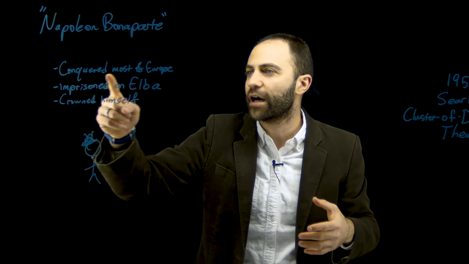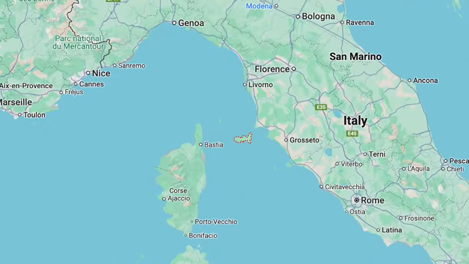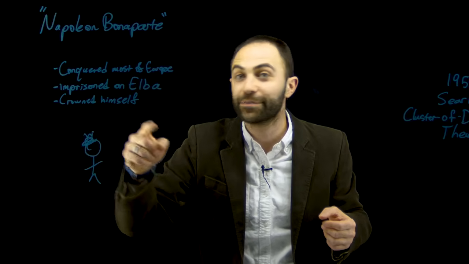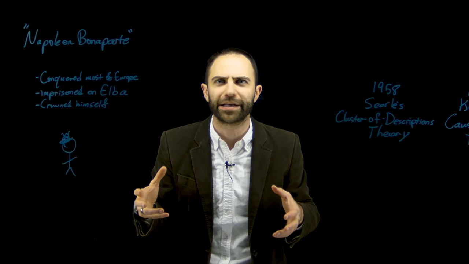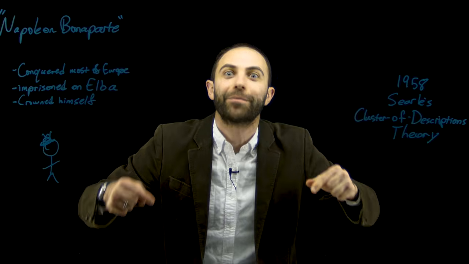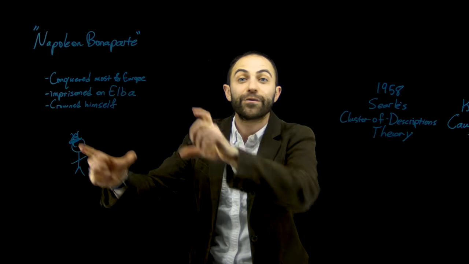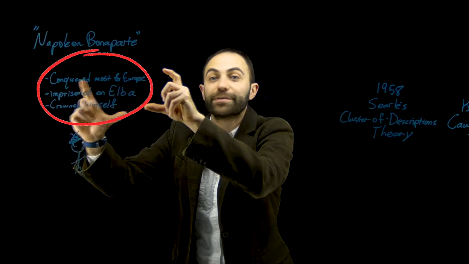So Napoleon conquered most of Europe. He was imprisoned on Elba, which is an island in the Mediterranean Sea. He crowned himself emperor. We'll talk about that a little bit later, but he crowned himself. Like, he took the crown away from the Pope because the Pope wasn't good enough to crown him, and he just put the crown on his own head. Anyway, there's this cluster of descriptions or this body of information.